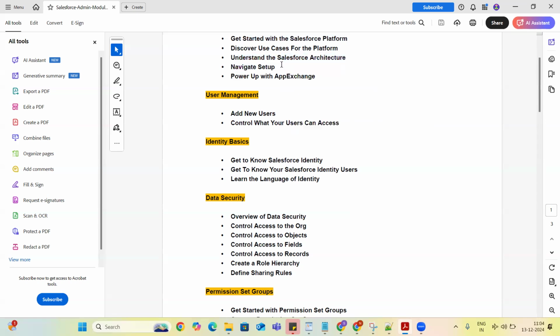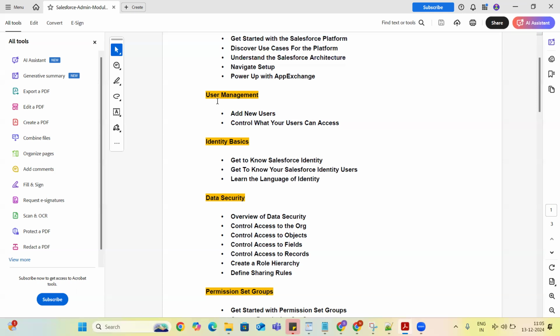As part of these navigations, I have explained the app launcher, the setup menu, the Teddy icon, how to switch from Classic to Lightning and Lightning to Classic, and how to use the quick find option. These all come under navigation setups.